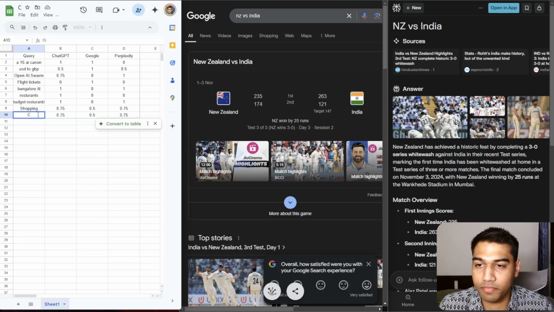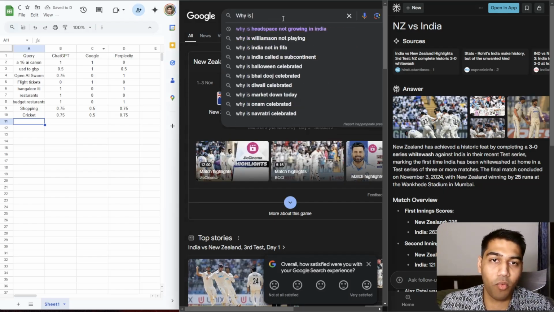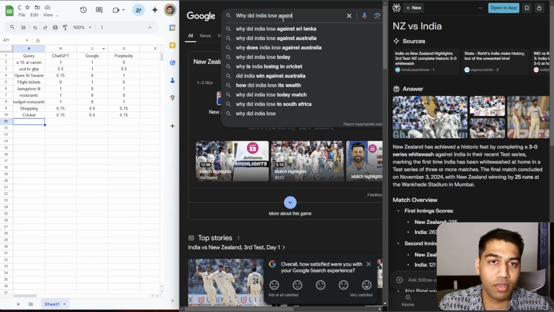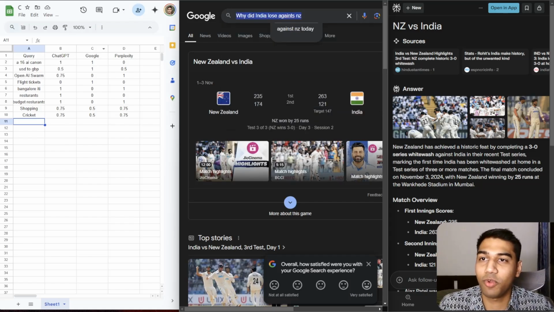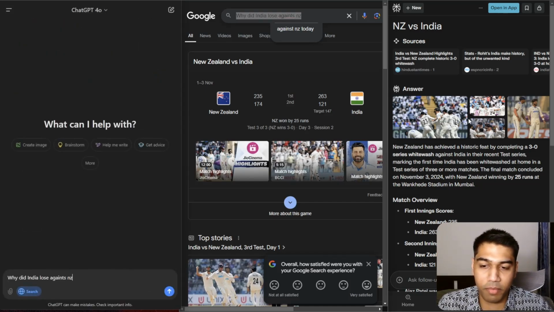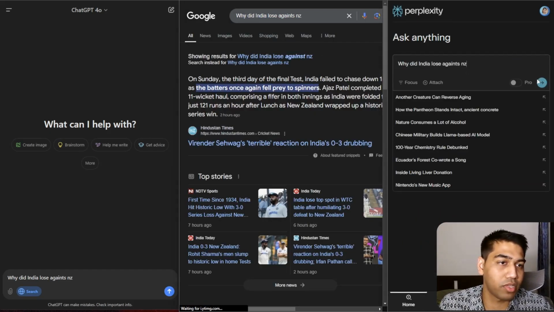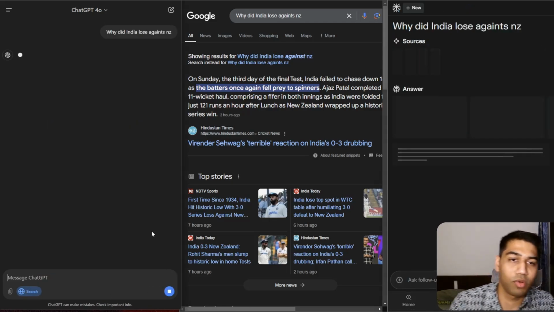So click okay, and then I want to see how it performs on "why did India lose against NZ", and I'm not going to improve my spellings. I just want to see how it does, and that's perfect. I want to select new and just go ahead and search the internet. So first of all, I think Google is just super fast, but